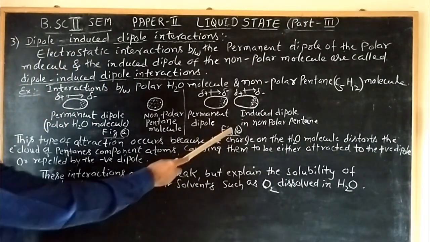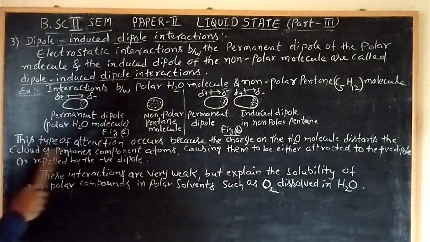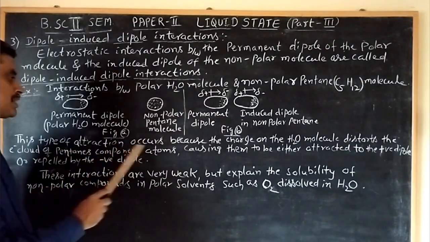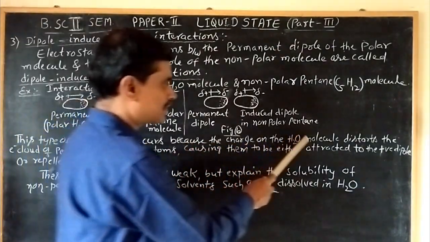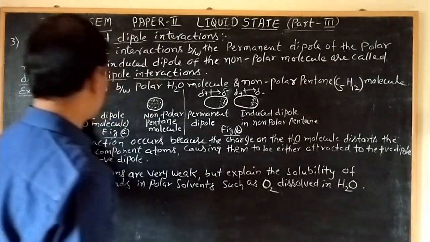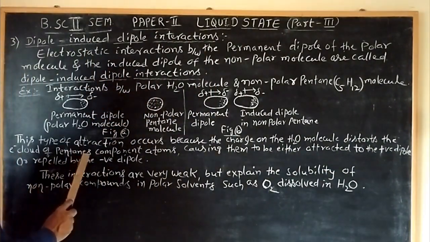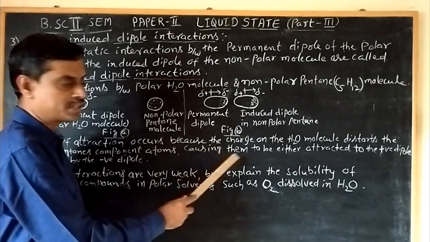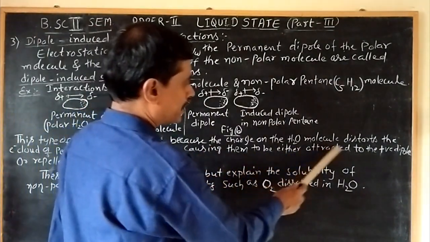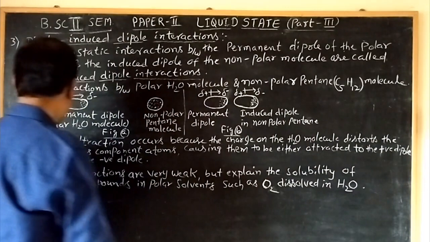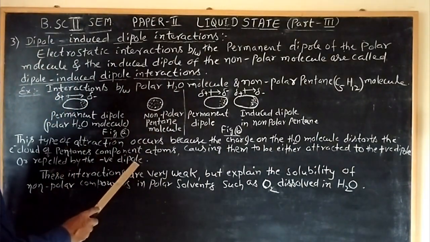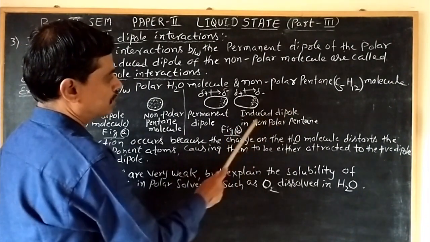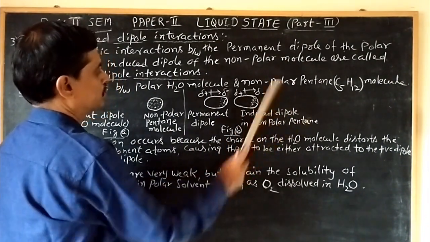This is in figure B. This type of attraction occurs because the charge of the water molecule distorts the electron cloud of the pentane atoms, causing them to be either attracted to the positive dipole or repelled by the negative dipole. So this is induced by the water, so it is called an induced dipole in the non-polar pentane molecule.